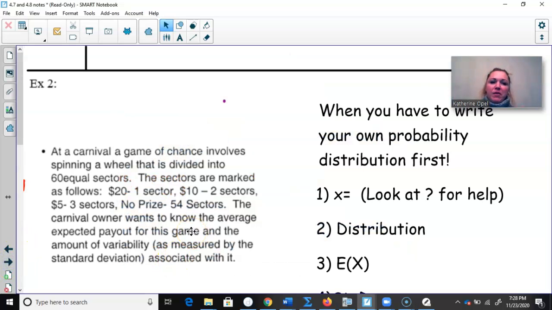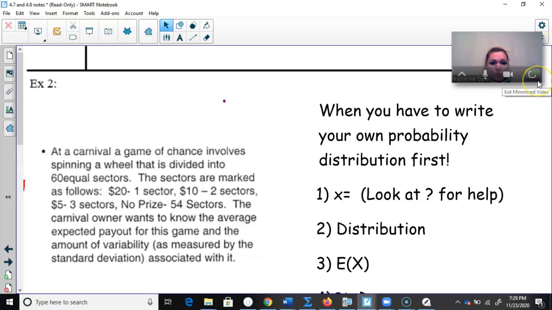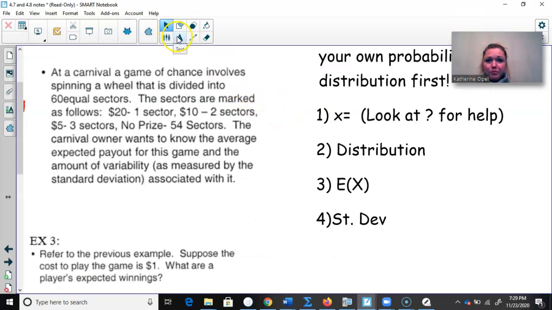Let's go to a discrete random variable here. A carnival game of chance involves spinning a wheel that is divided into 60 equal sectors. The sectors are marked as follows: $20 is 1 sector, $10 is 2 sectors, $5 is 3 sectors, and no prize is 54 sectors. The carnival owner wants to know the average expected payout for this game and the amount of variability, as measured by standard deviation, associated with this. We don't have a probability distribution, so we have to write our own.